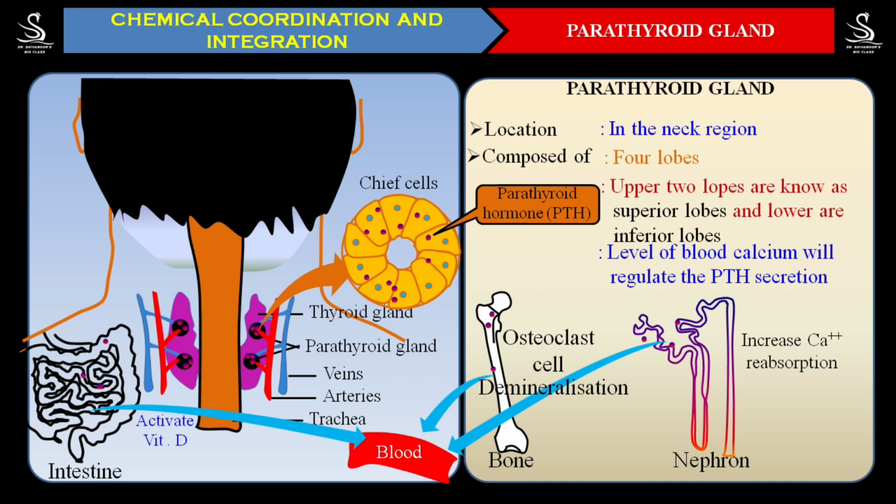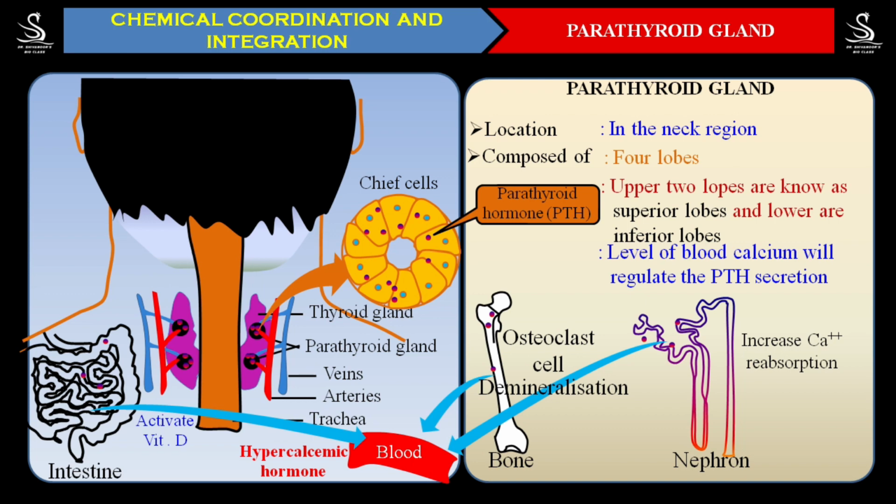So ultimately what happened here, students? Ultimately the blood calcium level has increased. Because of that, the PTH hormone is also called a hypercalcemic hormone. Hypercalcemic means it helps in increasing the blood calcium level. It is also called a hypercalcemic hormone. I hope so, students. Now you are very much clear regarding where these parathyroid glands are located and what type of cells they are made up of.